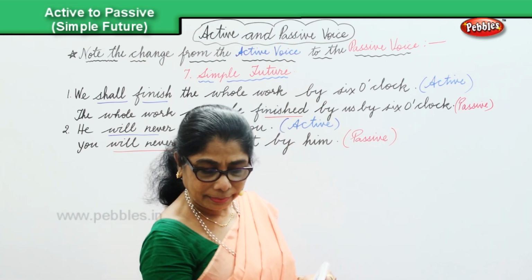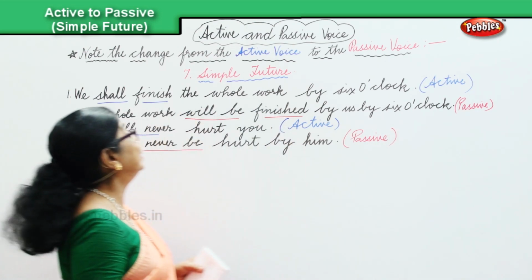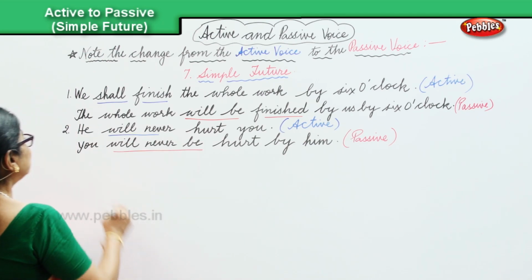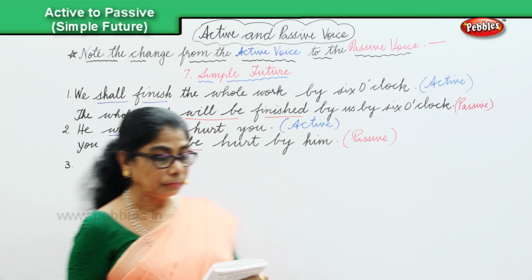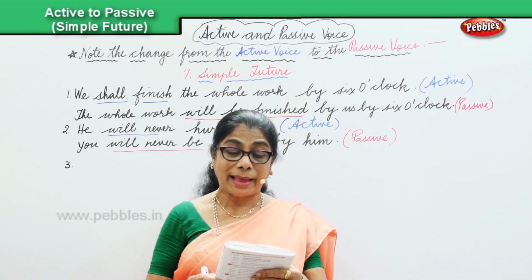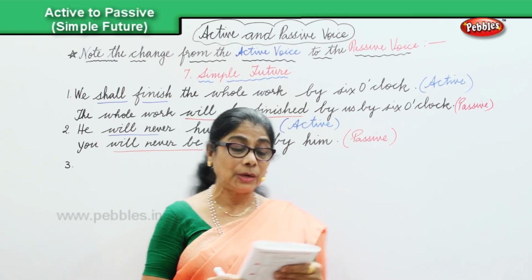Okay, we'll take another sentence in the simple future. Third sentence. Will the postman deliver the letters?